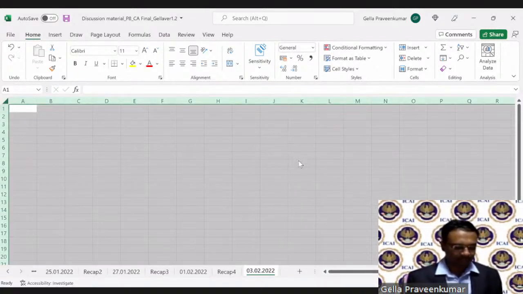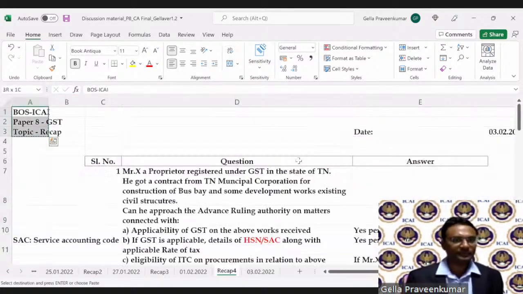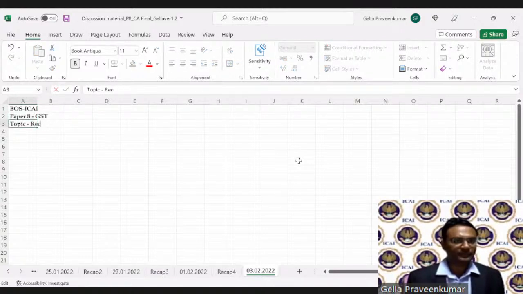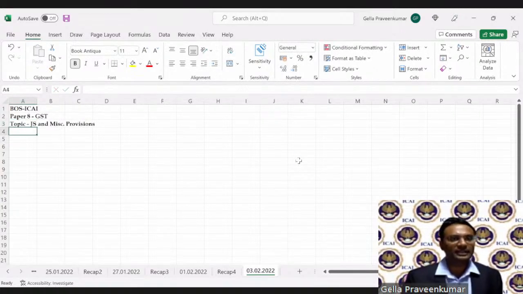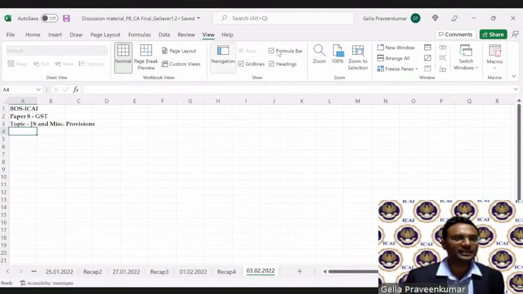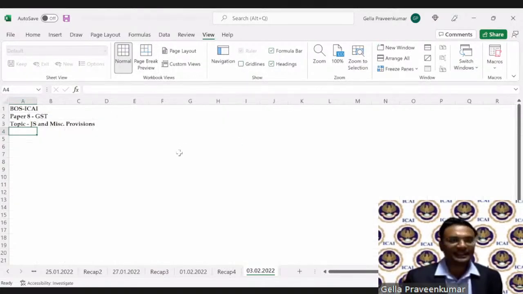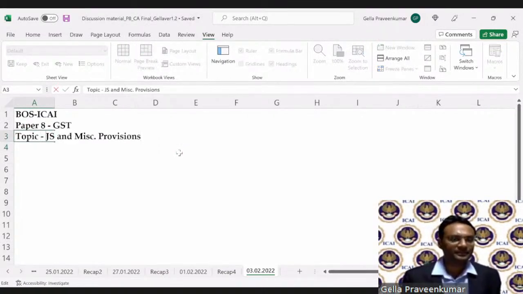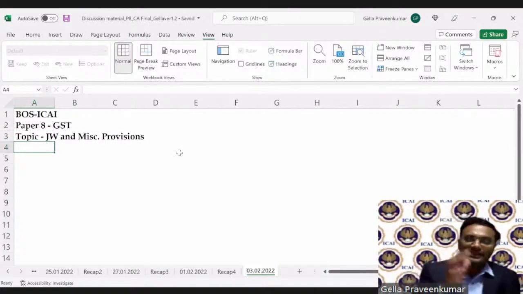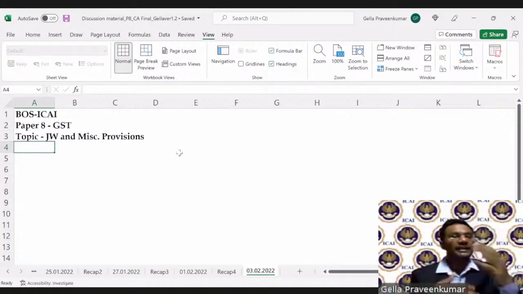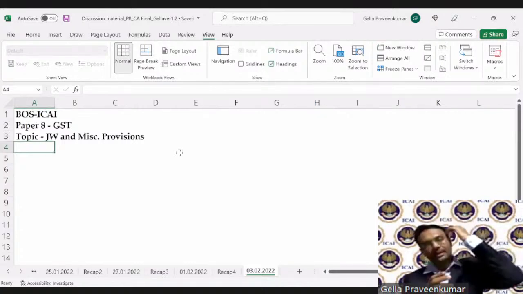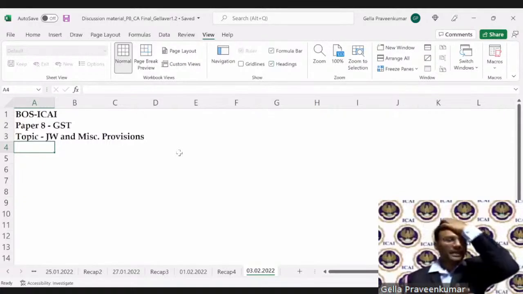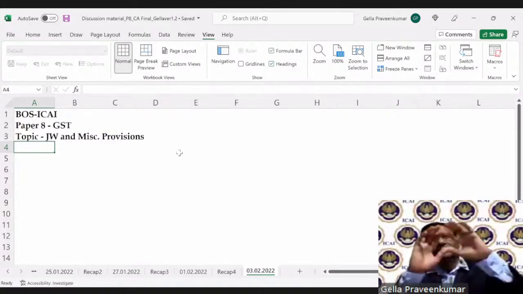So today's discussion. Job work and miscellaneous provisions. Now, this is what we have to discuss by today's class. Miscellaneous provisions, I would say that it will not be so relevant from examination point of view. However, I take you through this miscellaneous provisions to explain how the drafting happens, how the English is framed to protect the interest of the department. Whenever something goes wrong, they always protect that.